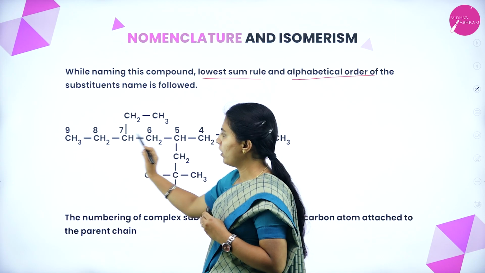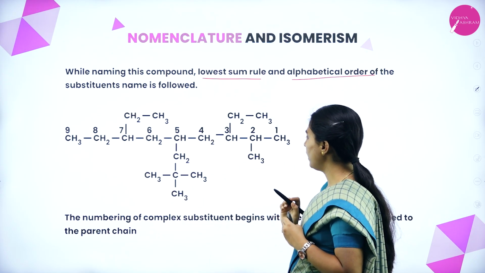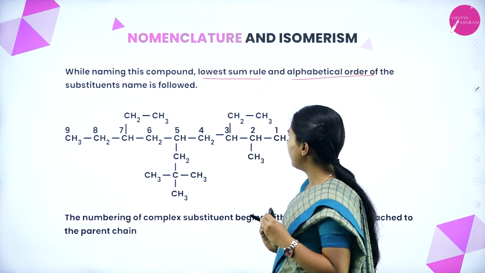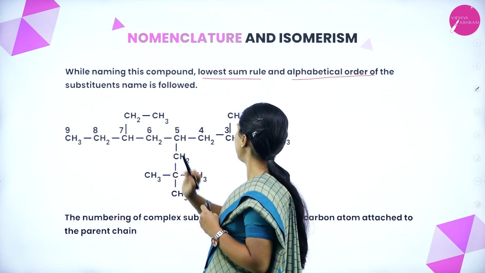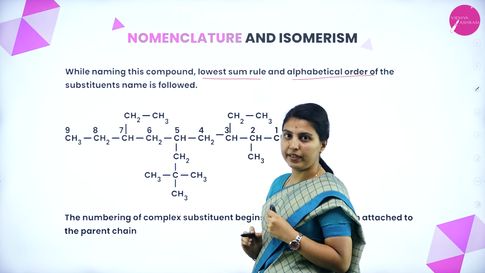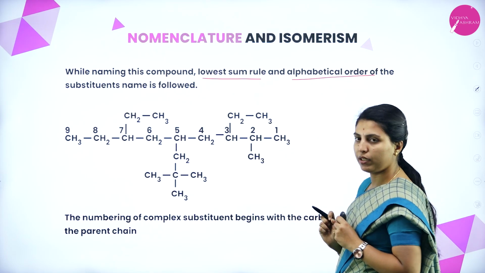See here, by the longest chain rule, 9 carbons are there, that's why nonane. At the second position ethyl is present, at the 7th position ethyl is present, and at the 5th position propyl, along with dimethyl. Like that it should be named.